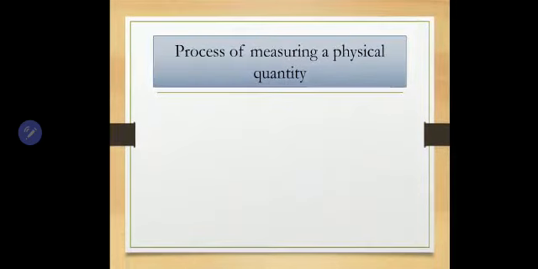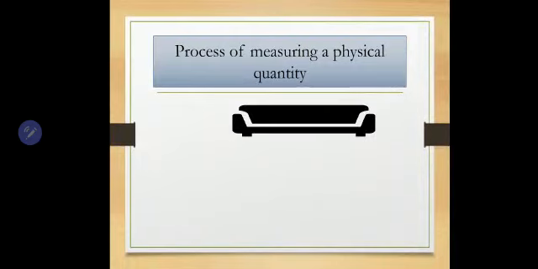Now, the process of measuring a physical quantity. What do we need to do first while we measure a physical quantity? I have taken an example. I have a sofa set here. Somebody asked me what the length of the sofa is. So what should I do first? I need to choose a unit, right?